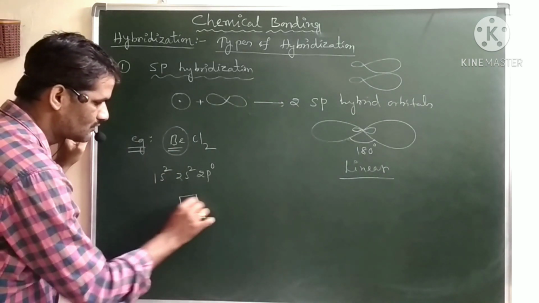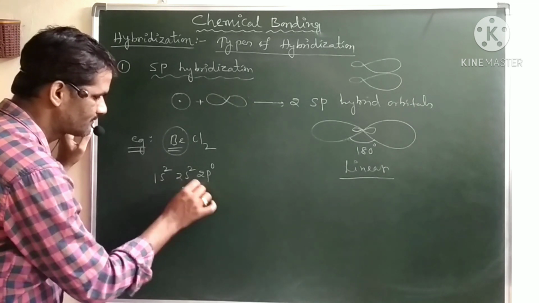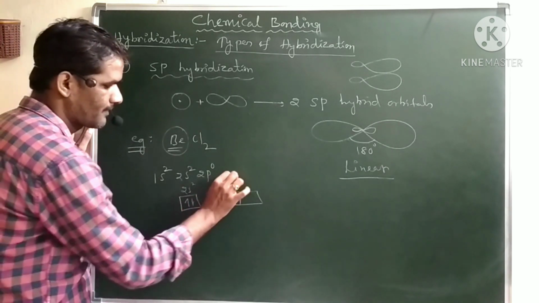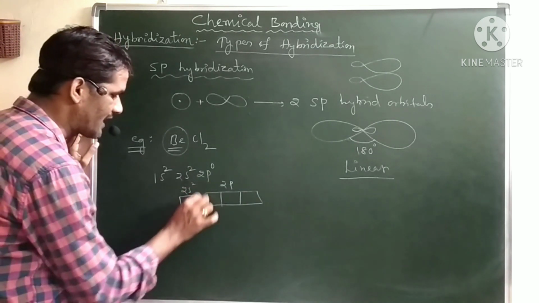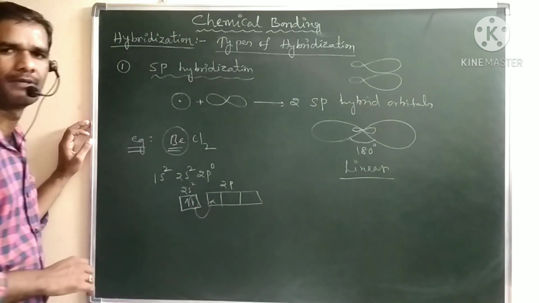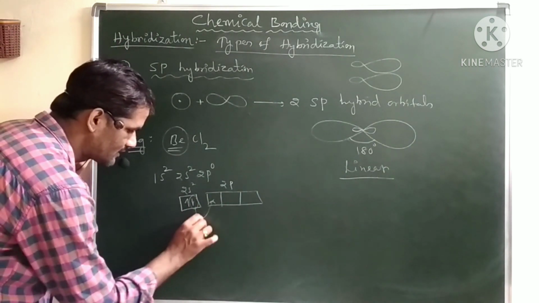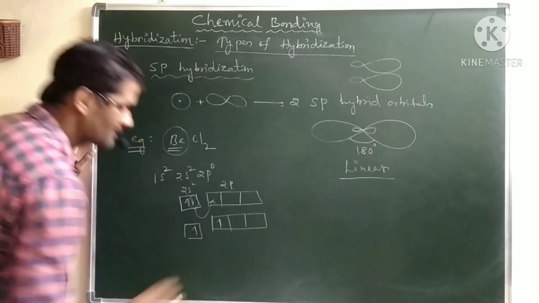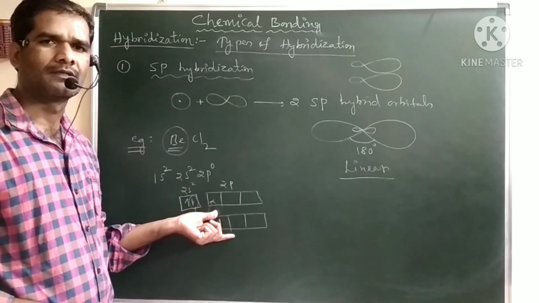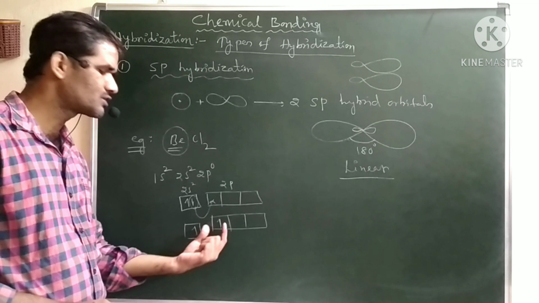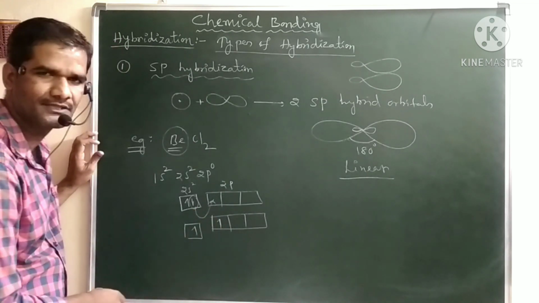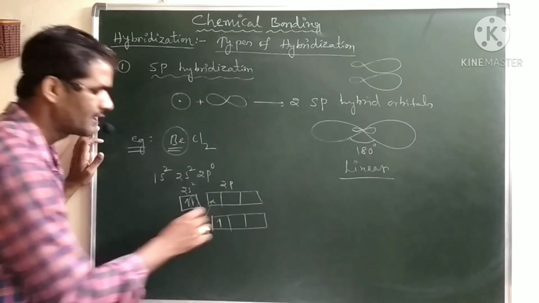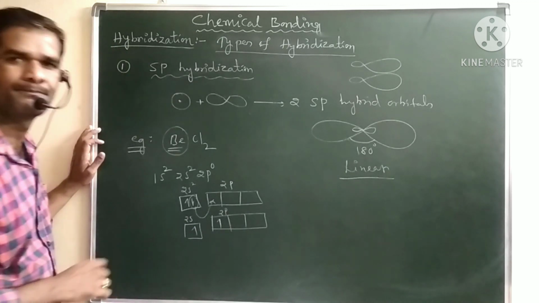Here we have the 2s2, which has two electrons, and we have the 2p0. Now one of the electrons will be excited to the 2p orbital. In the first excited state, you will get the orbitals like this. The 2s orbital and 2p orbital are not at the same energy, but almost equal. That is why I am writing one a little bit upper side and this one a little bit lower. Generally s orbitals have lower energy and p orbitals have higher energy.